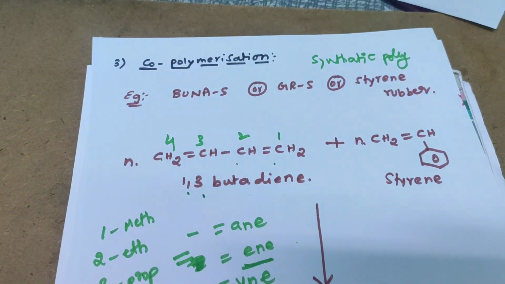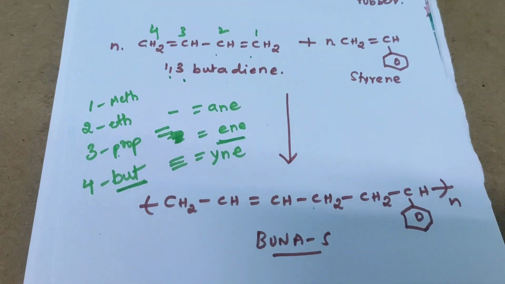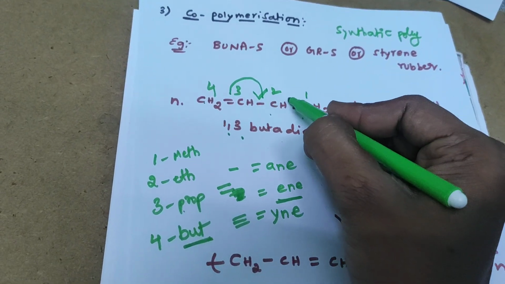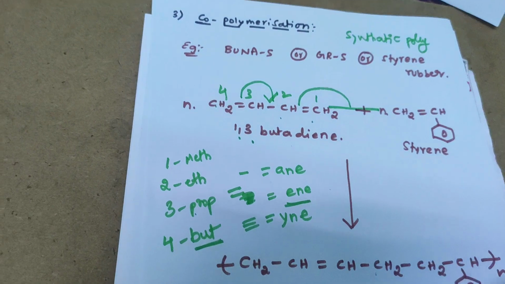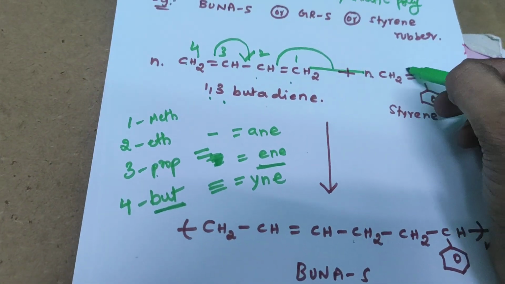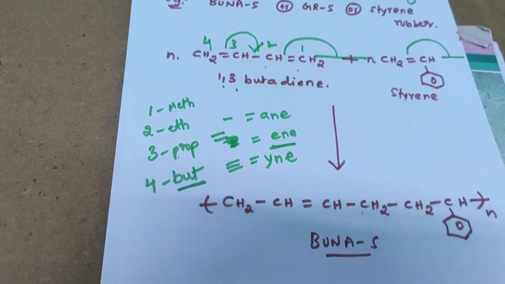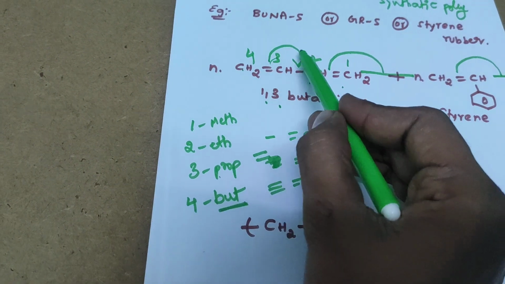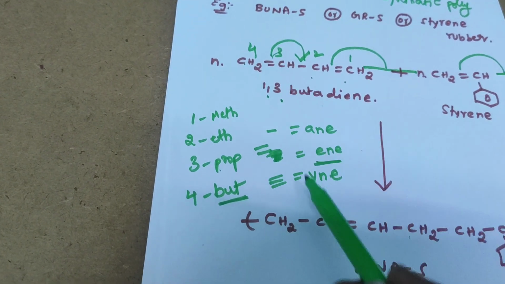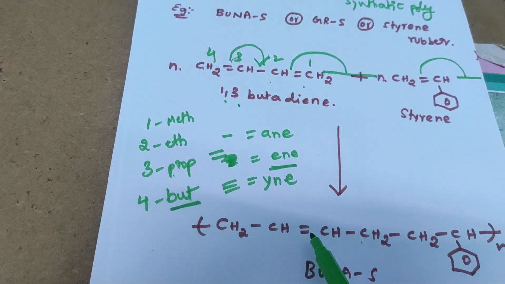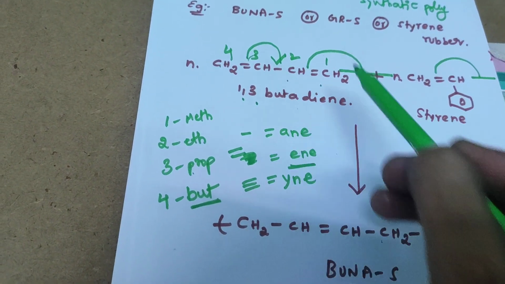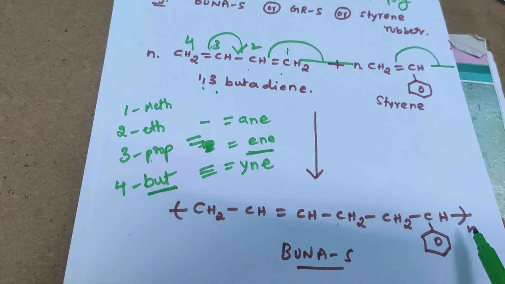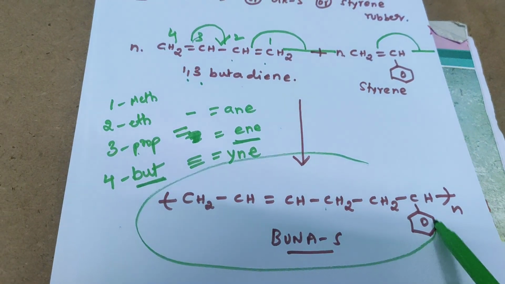1,3 butadiene reacts with a styrene molecule to form Buna-S. How is it formed? This bond is shifted to here. This bond makes a new bond between these two different molecules. Everything else gets joined, and this is shifted to react with another molecule. So the CH2 combines as usual. Here one bond has shifted, so there is only a single bond present. Single bond CH, and additionally we get one bond. So double bond CH, single bond CH2 directly joined to the styrene molecule, and that is Buna-S.